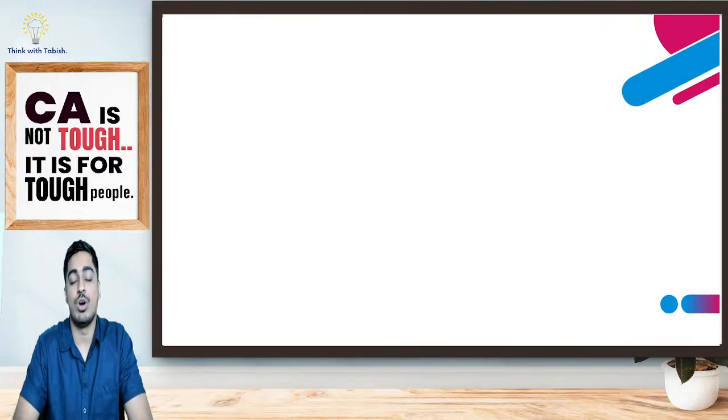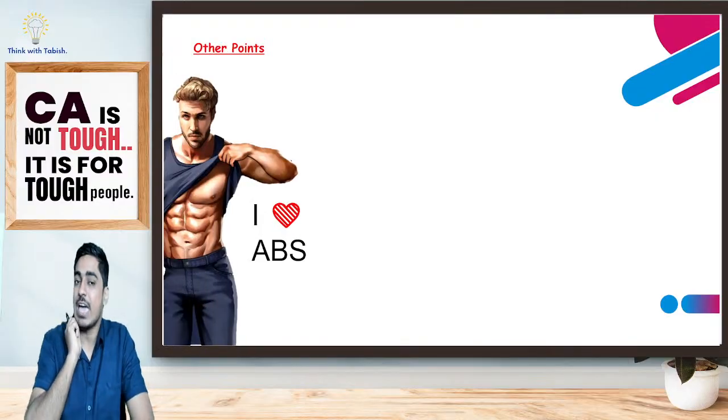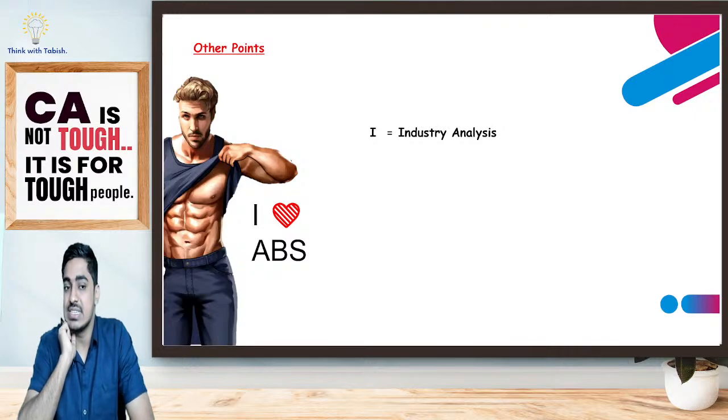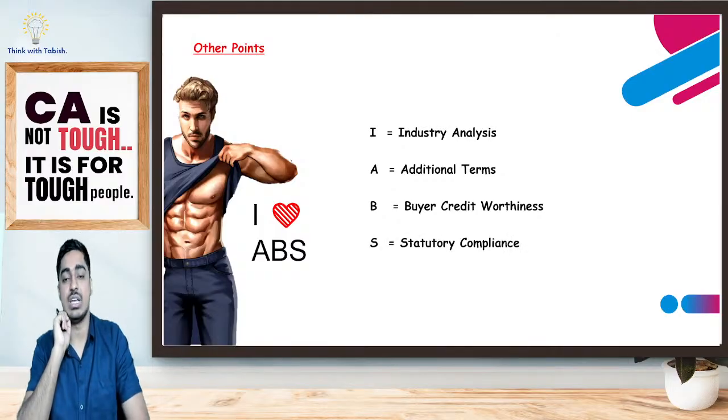We have a small mnemonic for this one, students. It is I love ABS. I stands for industry analysis. A stands for your additional terms. B stands for your buyer creditworthiness. S stands for your statutory compliances.